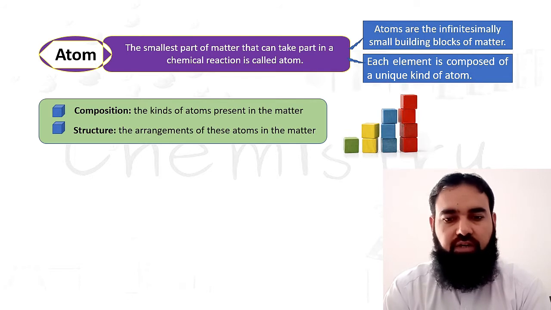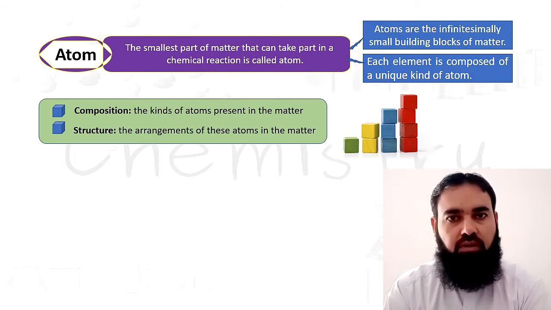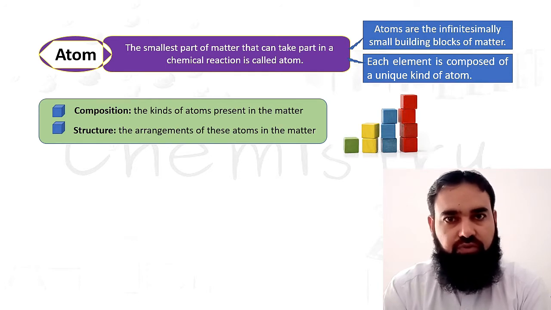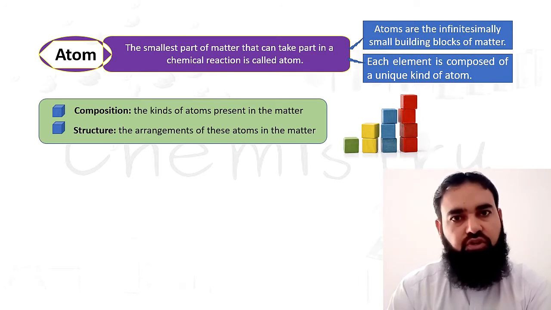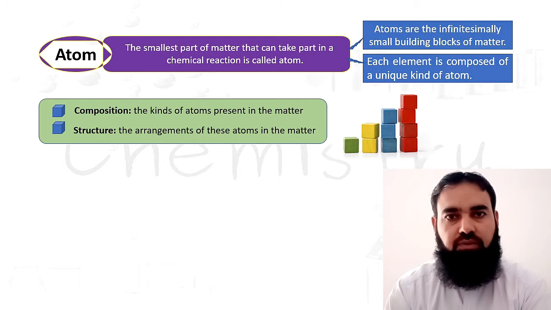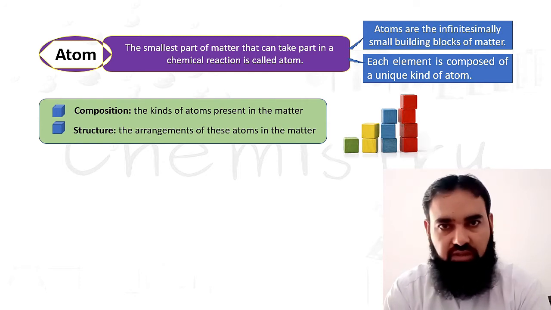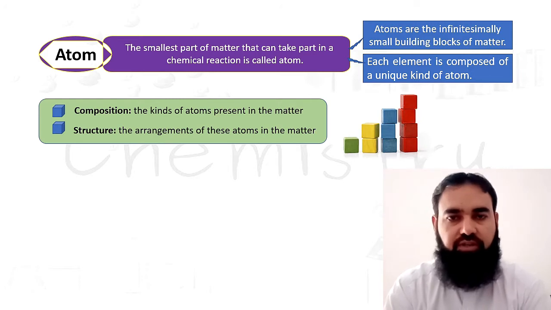We can prepare matter in different ways by changing the composition, and we can change the properties of one type of pure matter by changing the arrangement of the atoms inside the molecule.